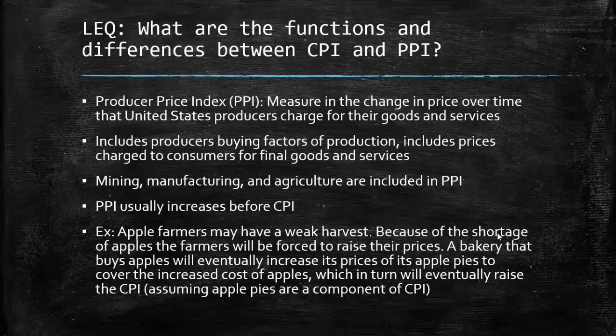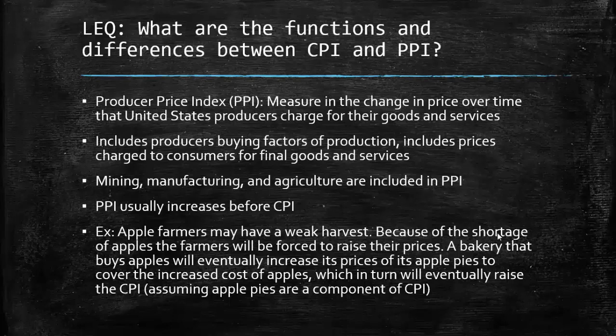Now, PPI does measure how much Macy's charges for shoes, for example, but it also measures how much did Macy's have to pay for those shoes. Whichever company Macy's got those shoes from, how much did that company have to pay for the factors of production to acquire those shoes? So PPI measures how much is being charged from like the most basic factors of production. For example, if I were to buy a new juicer for Jared's Juice Bar, okay, I paid $300 for it. Well, how much did the company that I bought that juicer from have to pay to acquire the factors of production necessary to produce that juicer?